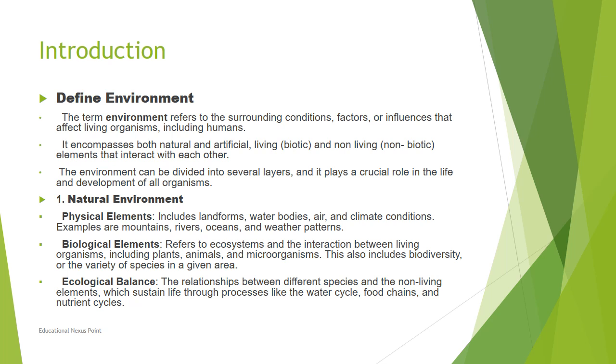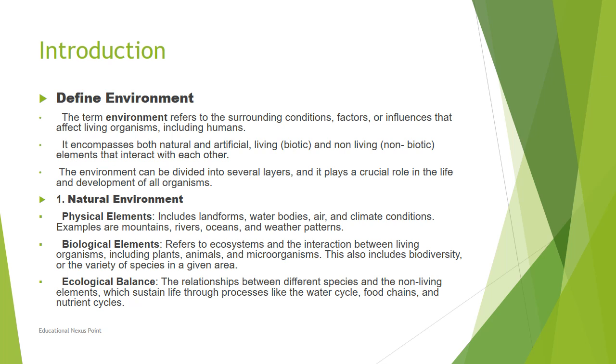This encompasses both the natural and artificial environment around you. So, what is this natural and artificial? There are many things which occur naturally, and there are many things which have been done by man and it is artificial. So, in this we have two kinds, biotic and abiotic, or living and non-living.